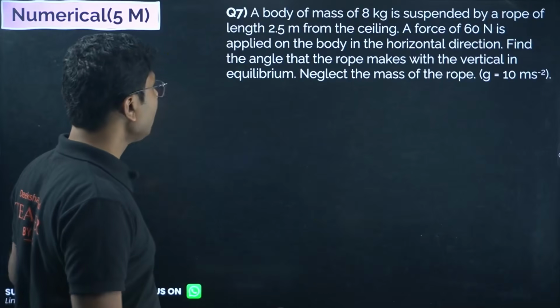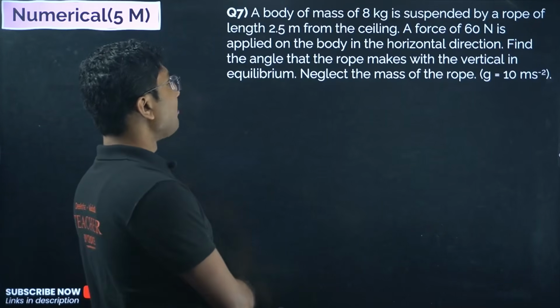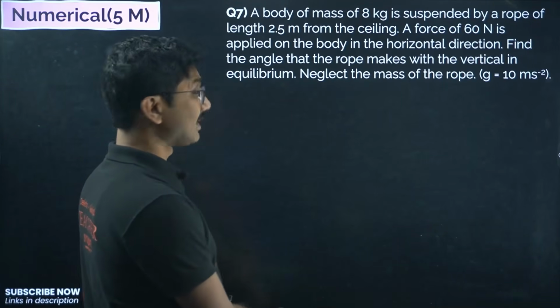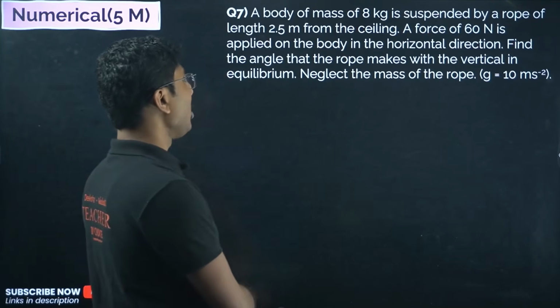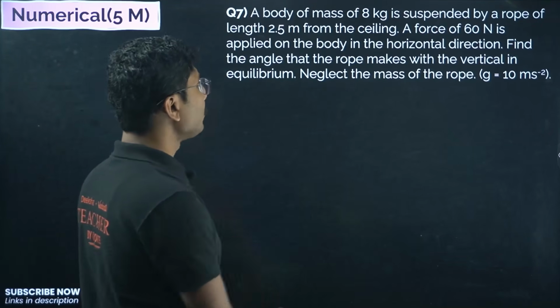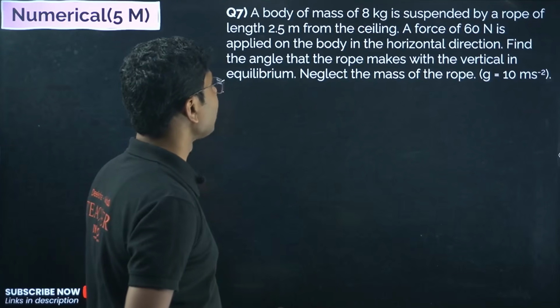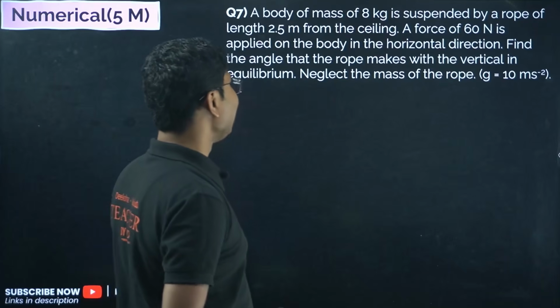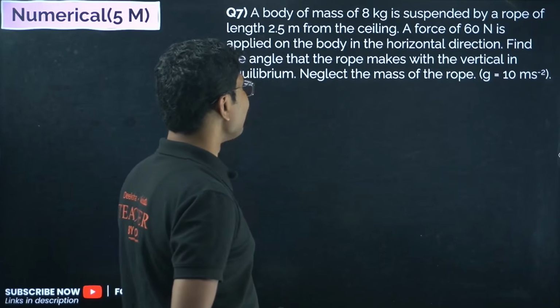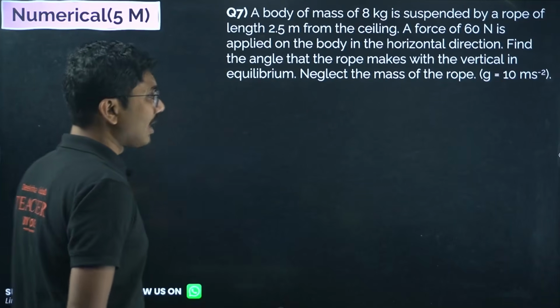Now let's move on. A body of mass 8 kg is suspended by a rope of length 2.5 meter from the ceiling. A force of 60 Newton is applied on the body in the horizontal direction. Find the angle that the rope makes with the vertical in equilibrium. Neglect the mass of the rope.